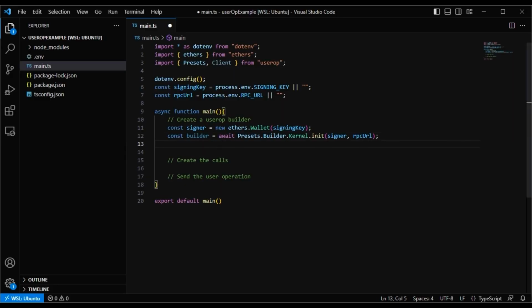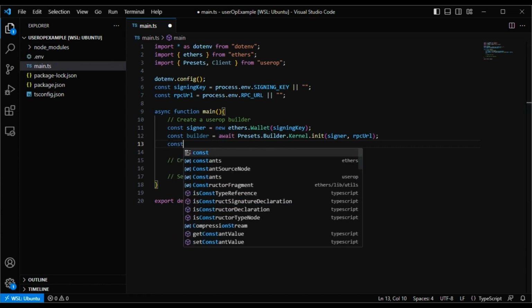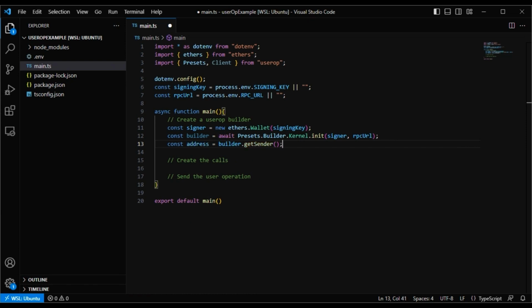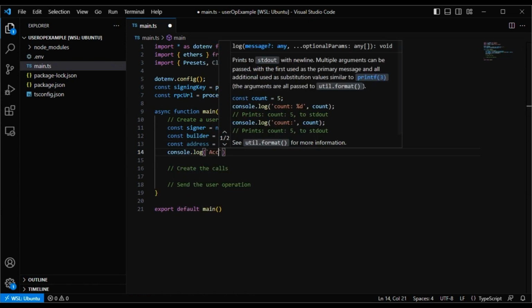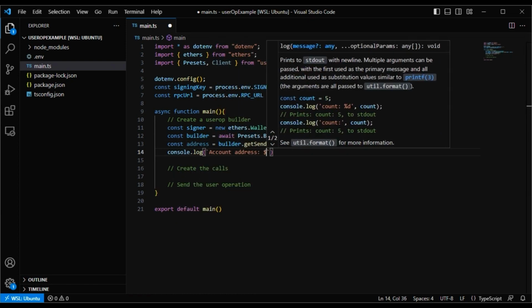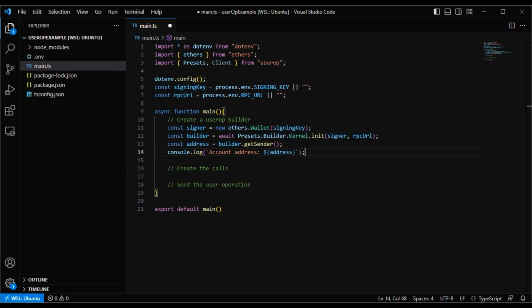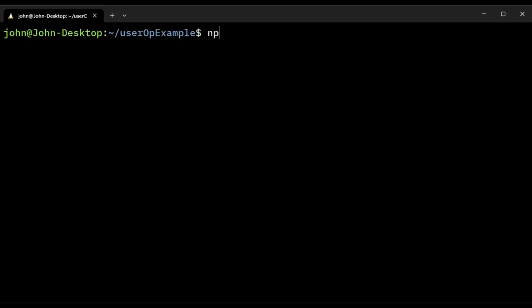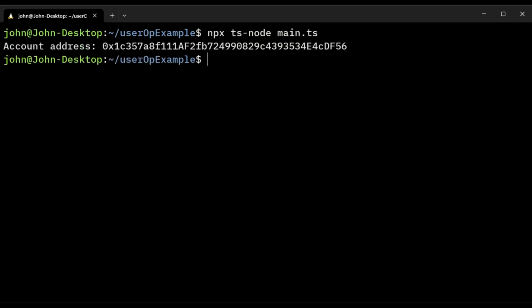So at this point, we have our builder object, which knows it's creating a user operation for a new smart account based on kernel. Let's run this to show the address, just to confirm that the builder is working. Great.